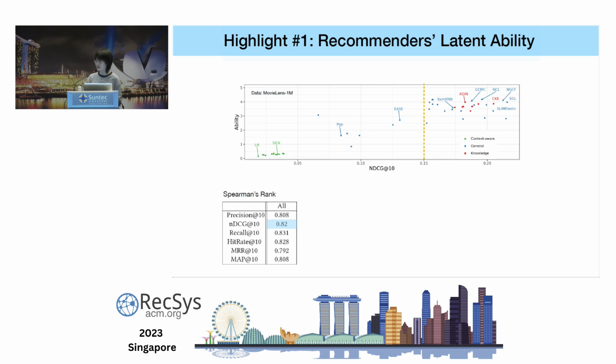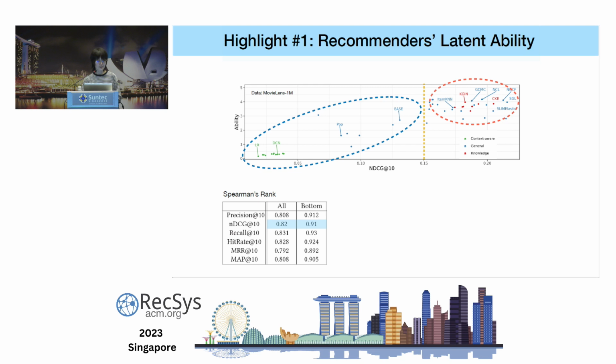However, if we separate these recommenders into 2 groups using the median of NDCG at 10, we found that for the bottom half of recommenders there is still an increasing trend, and the correlation is still super high. However, for the top half of the recommenders, we observe that their ability flattens as NDCG-10 increases, and the correlation drops a lot. Please note that this result is not only true for NDCG-10, but also for all those quite popular metrics.